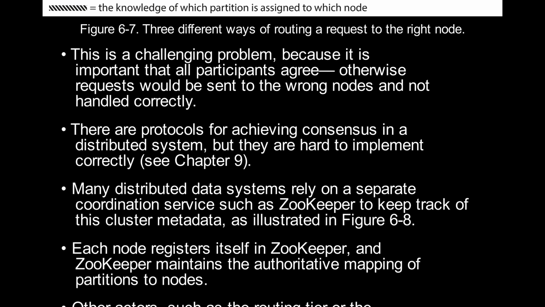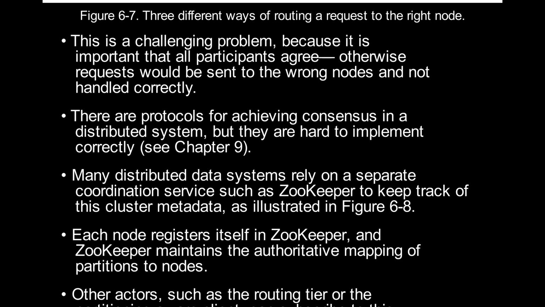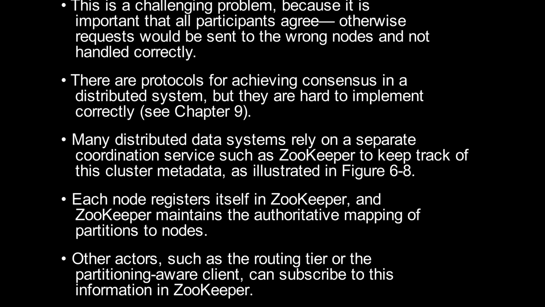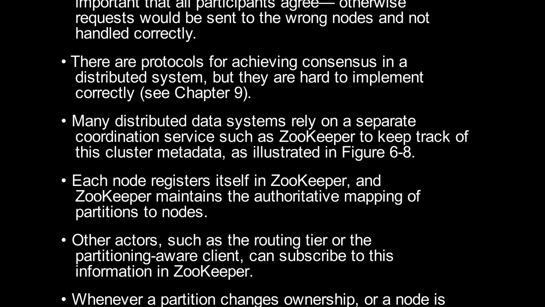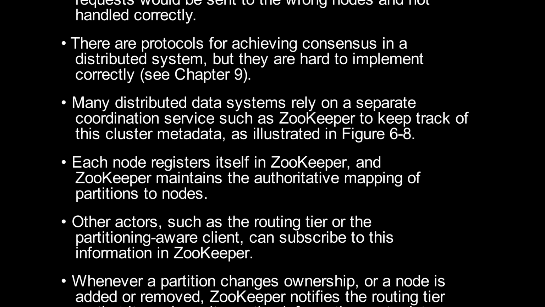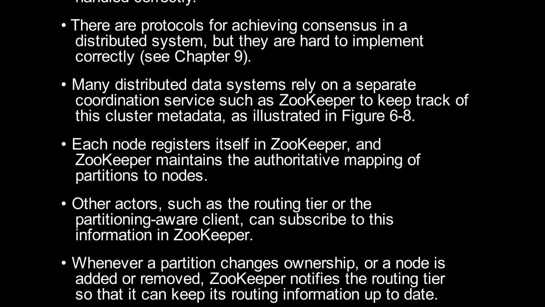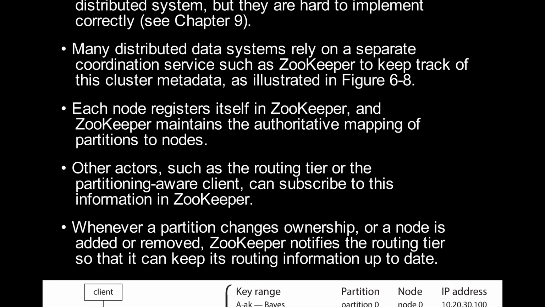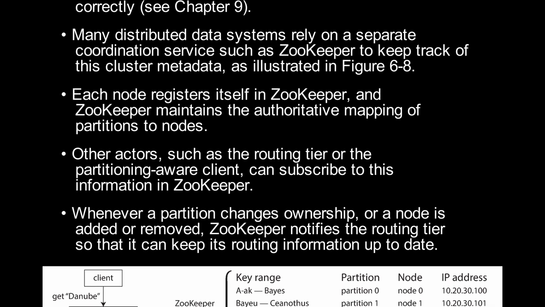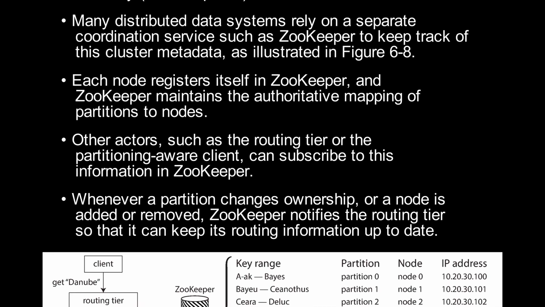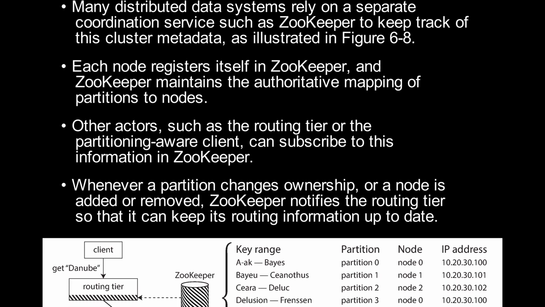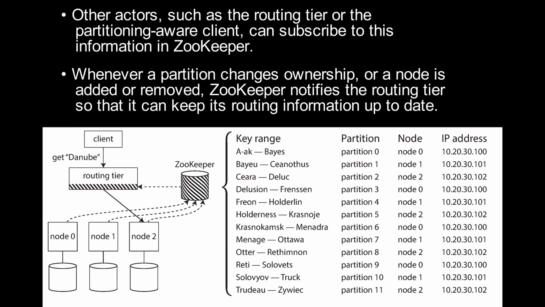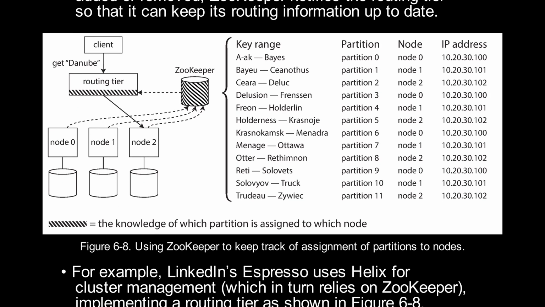Many distributed data systems rely on a separate coordination service such as ZooKeeper to keep track of this cluster metadata, as illustrated in Figure 6-8. Each node registers itself in ZooKeeper, and ZooKeeper maintains the authoritative mapping of partitions to nodes. Other actors, such as the routing tier or the partitioning-aware client, can subscribe to this information in ZooKeeper. Whenever a partition changes ownership, or a node is added or removed, ZooKeeper notifies the routing tier so that it can keep its routing information up to date. Figure 6-8. Using ZooKeeper to keep track of assignment of partitions to nodes.